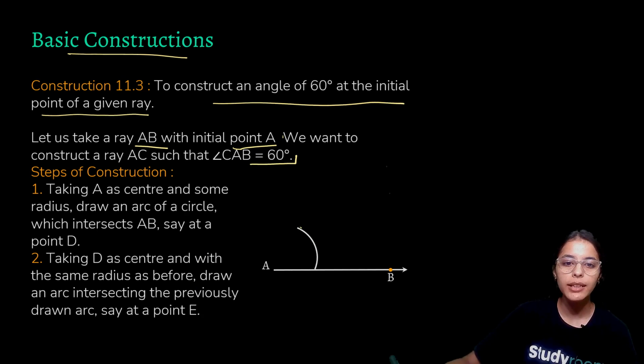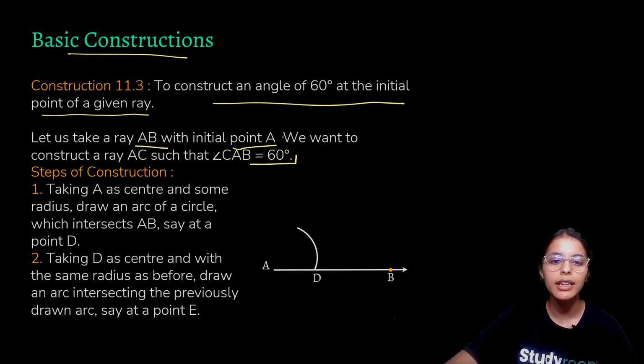Now, keeping the same radius, the place where the arc intersects with AB, we'll mark as point D. And then keeping D as our center, place the needle at D and then mark another arc. Do not change the radius of the compass. Marking another arc, we mark the point where the new arc and the previous arc intersect as E.